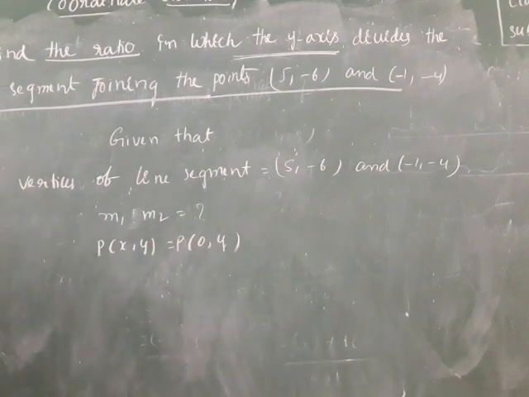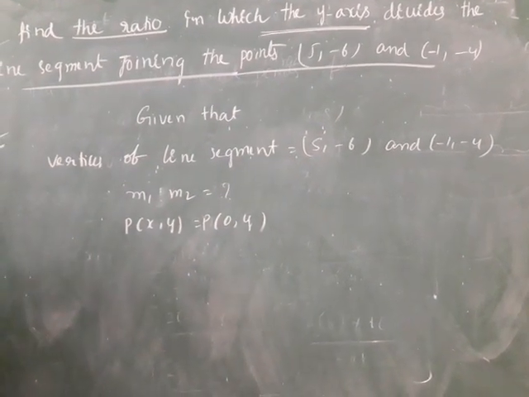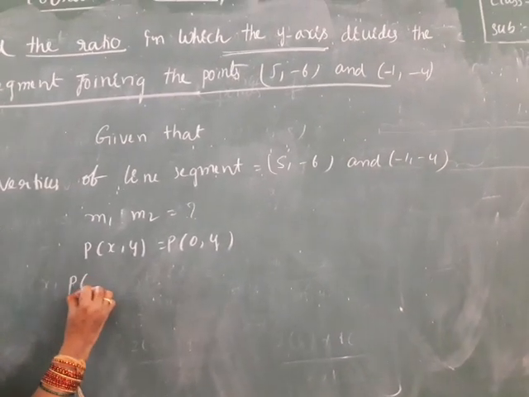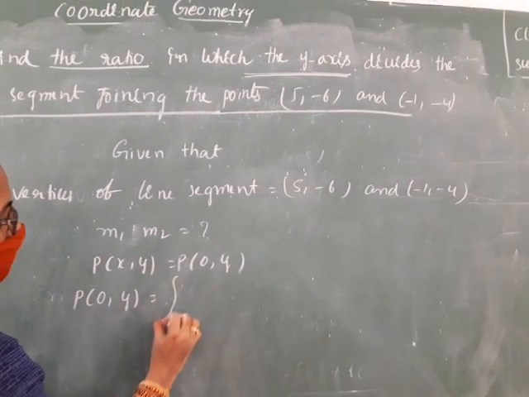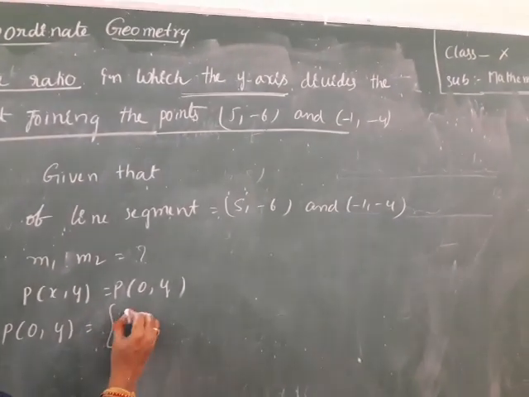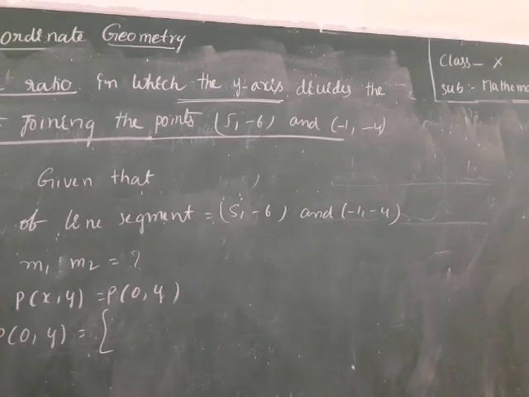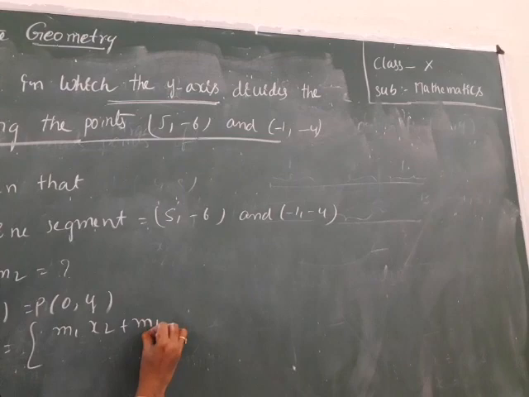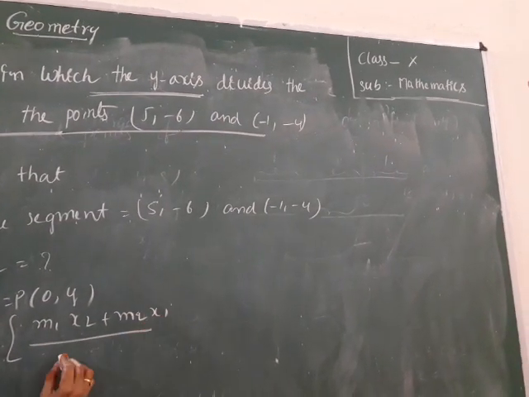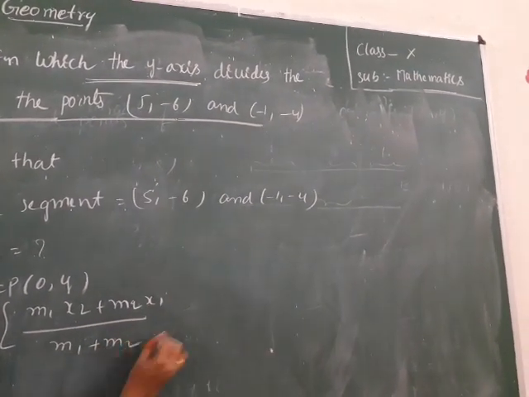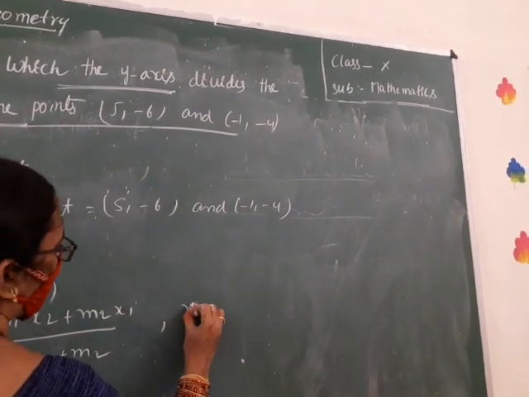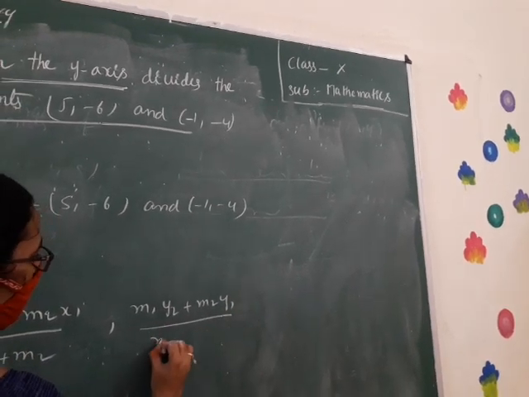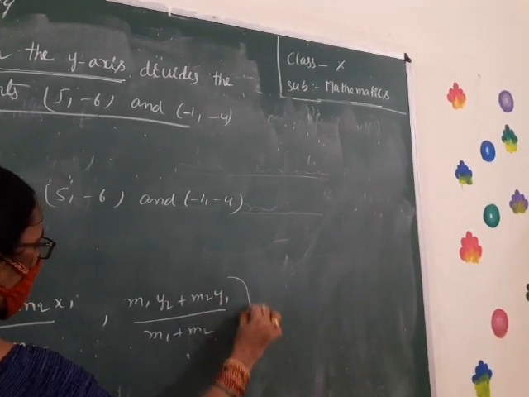Now we find the ratio with the help of which formula? Section formula. P 0 comma y. The section formula, internally or externally? Internally. m1 x2 plus m2 x1 by m1 plus m2, m1 y2 plus m2 y1 by m1 plus m2.